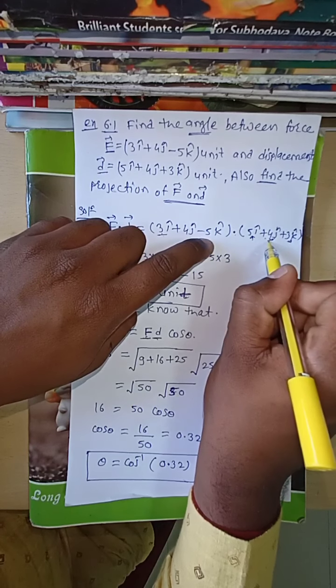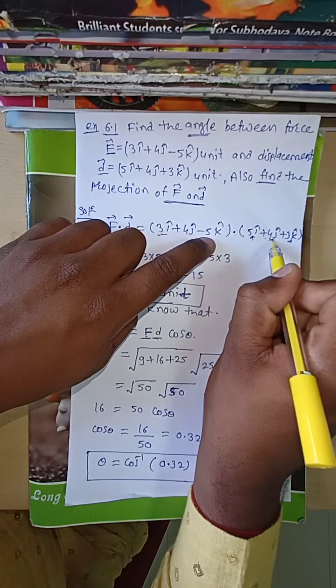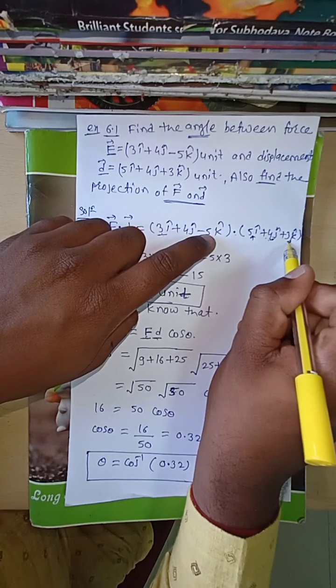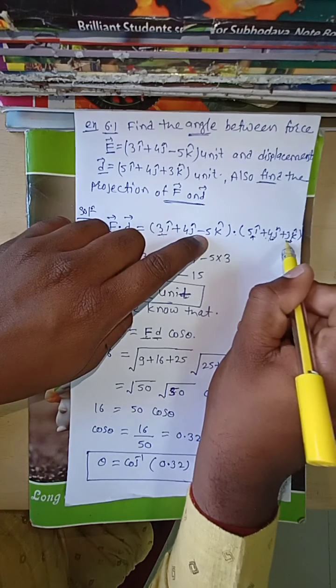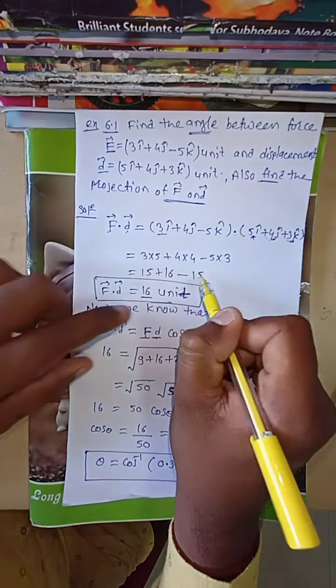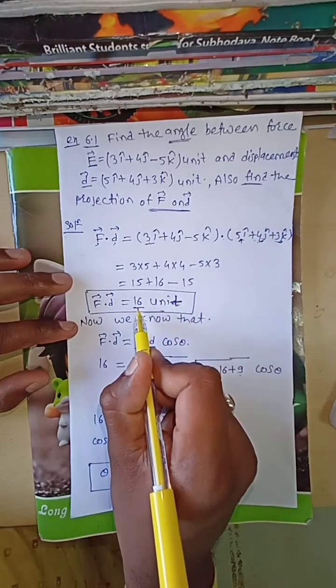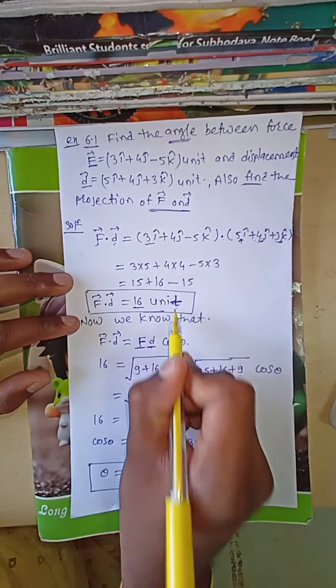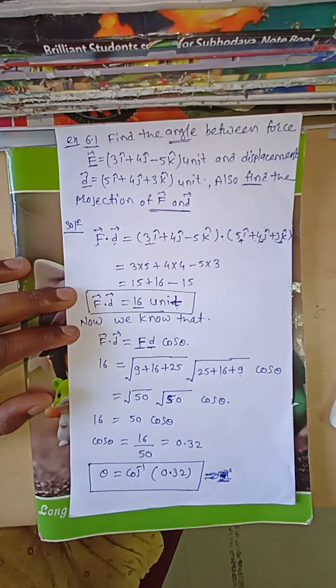Minus 5 k cap dot 4 j cap, k cap dot j cap is 0. Next minus 5 k cap dot 3 k cap, k cap dot k cap is 1, therefore minus 5 into 3. When you add these, you get 16 unit. This is the projection of F on D, 16 unit.